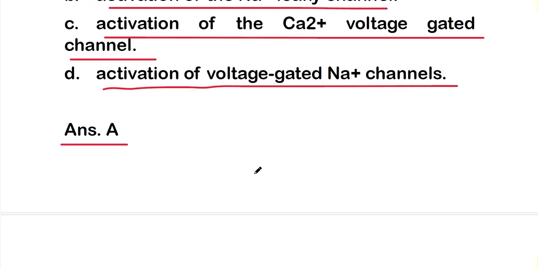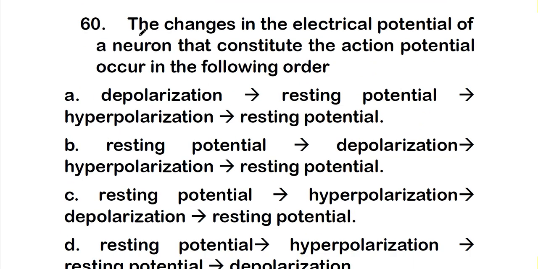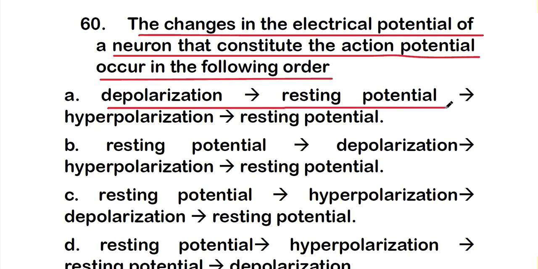Okay. So the last question of this video, that is, the changes in the electrical potential of a neuron that constitute the action potential occur in the following order. The options are option A depolarization, then resting potential, then hyperpolarization, and then resting potential again.